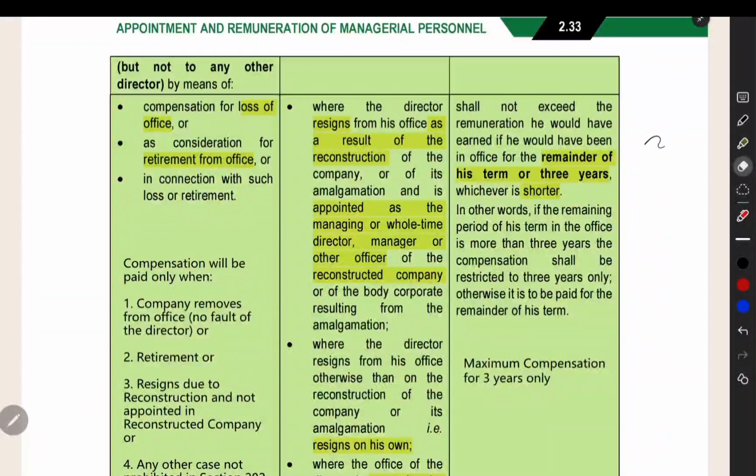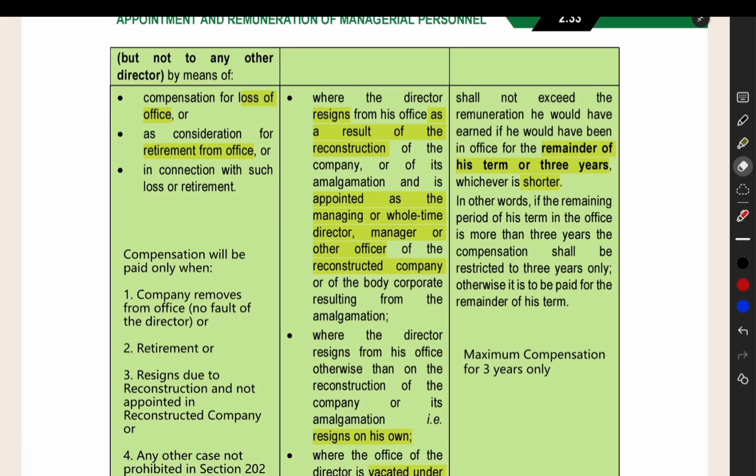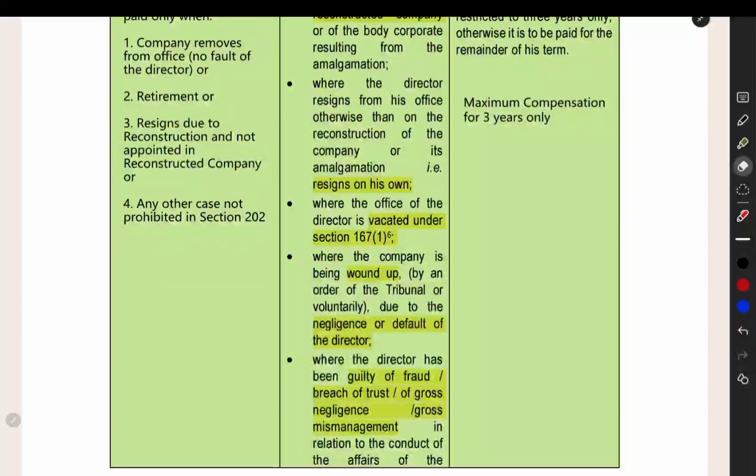Where your company is doing some reconstruction with another company, like some merger or amalgamation, and in the new company the director is getting a place and an offer for a job. He has accepted that offer, and he will continue to work there. In that case, we will not give any compensation. If he is resigning on his own, then also we will not give any compensation.